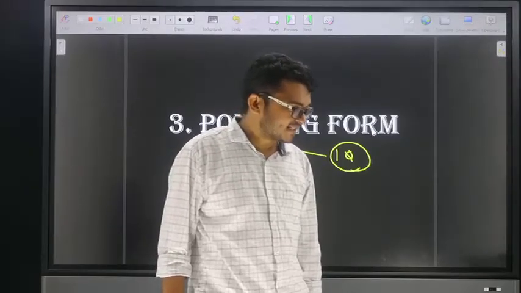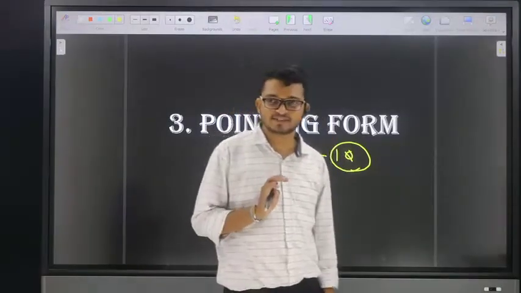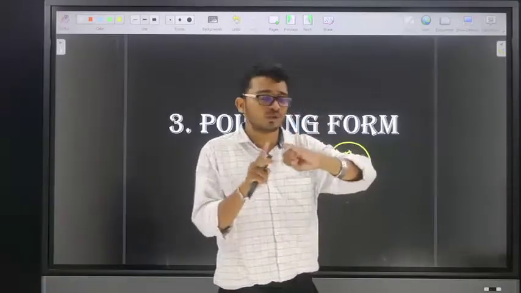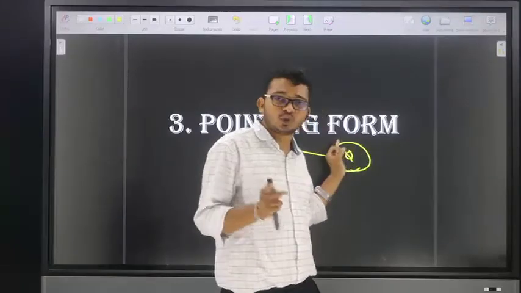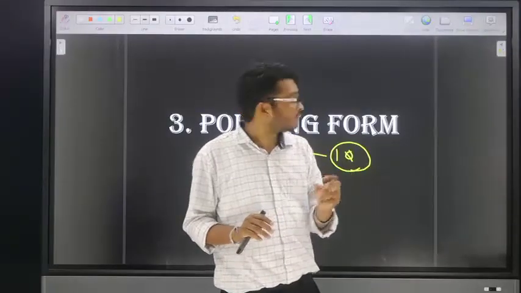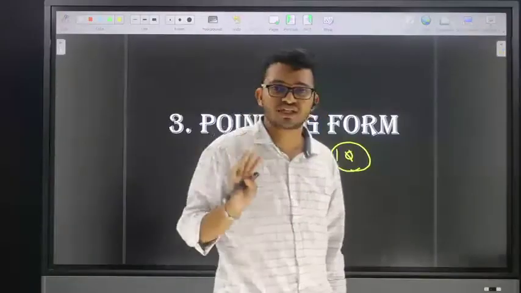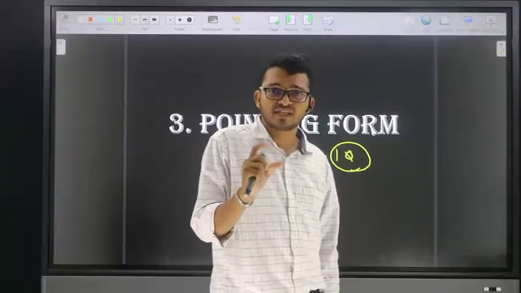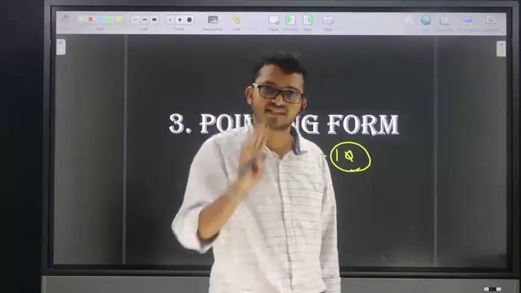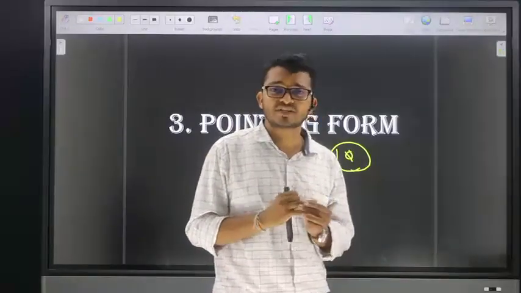Friends, tomorrow which topic? Sitting arrangement. Yes, Karthikeyan, compulsorily I am going to plan maximum sitting arrangement. But first, for your batch, coding decoding is completed. Next, blood relation: two models are completed. Next one is pointing form. Taking this pointing form tomorrow will take hardly half an hour. After that, I will continue with directions, and from the day after tomorrow onwards, I will take sitting arrangement. Next is puzzle.